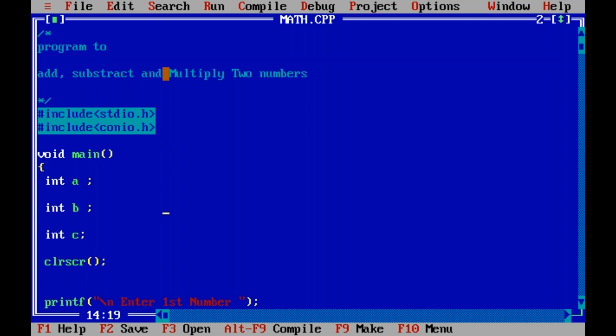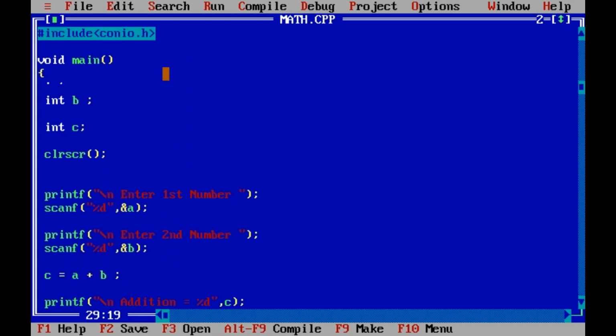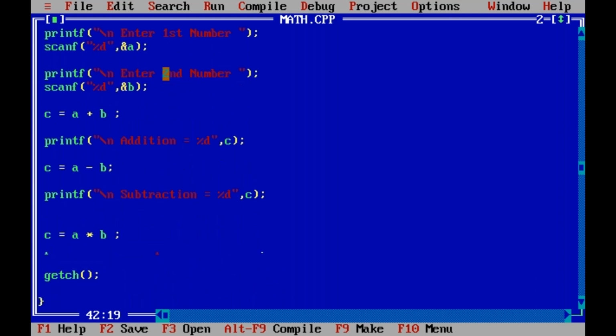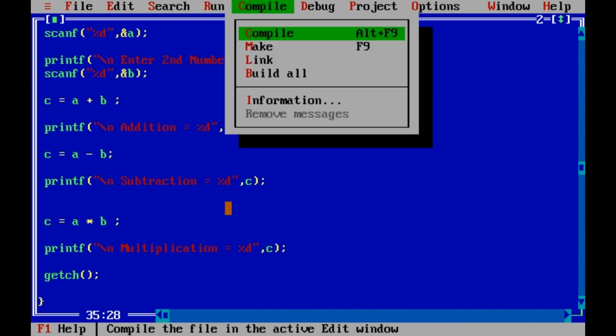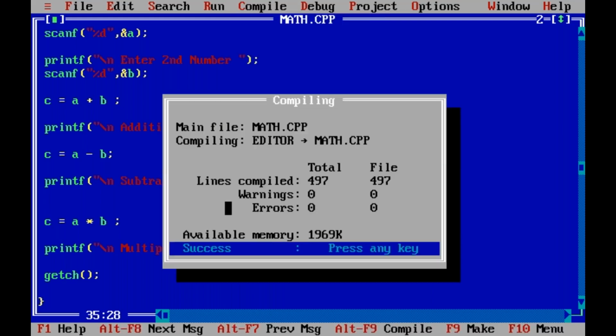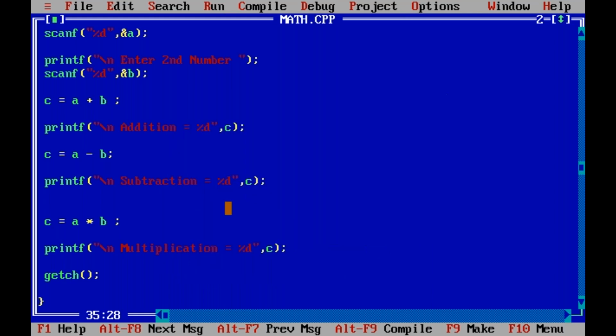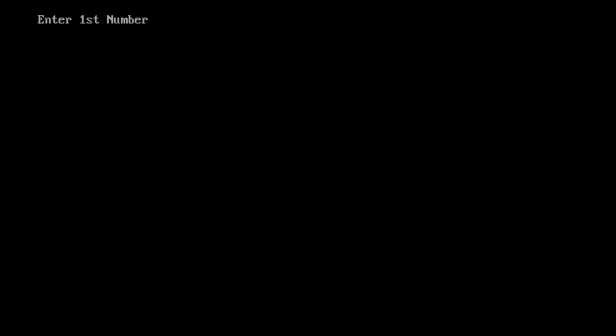Header files, main function, reading two numbers and performing three operations: addition, subtraction, and multiplication. Same program that we discussed in Python, same thing in C language. Okay, compile. Compiling. Success. No error.